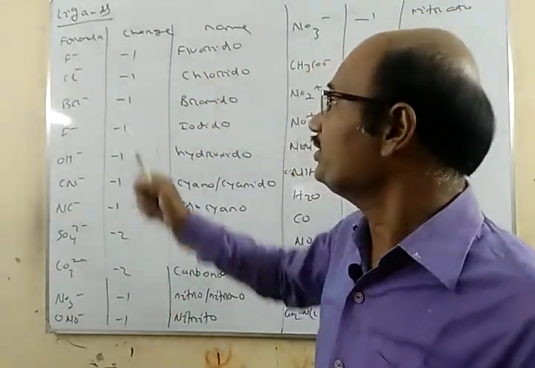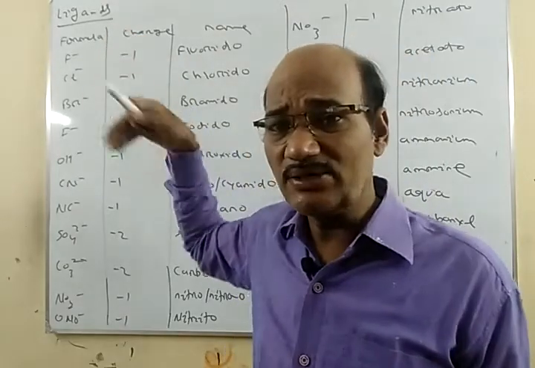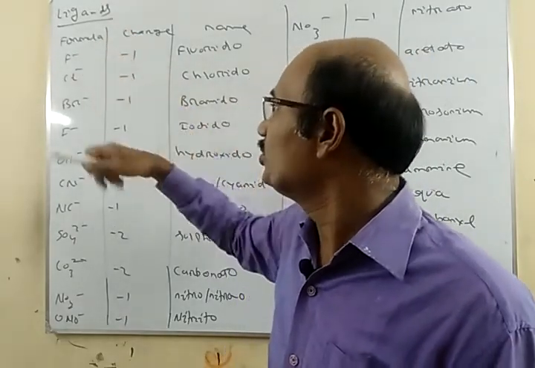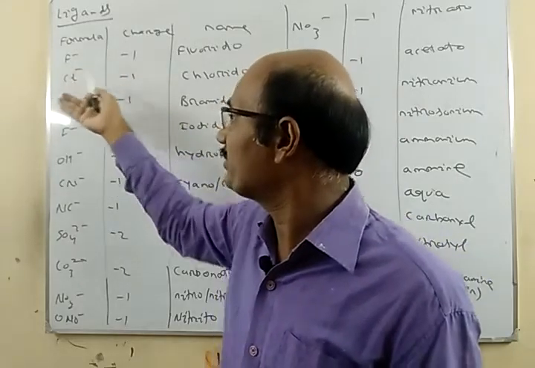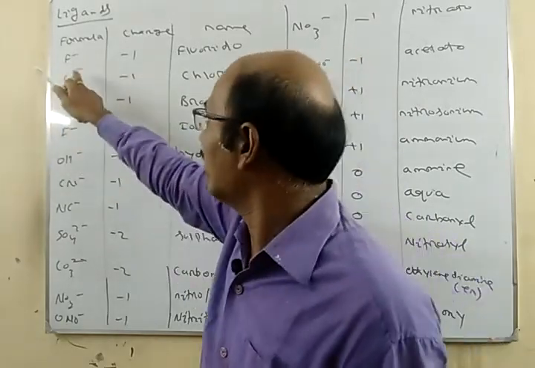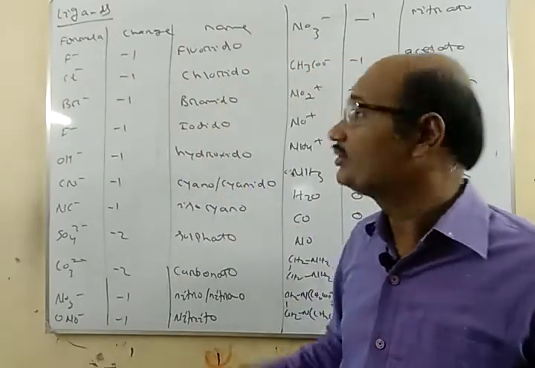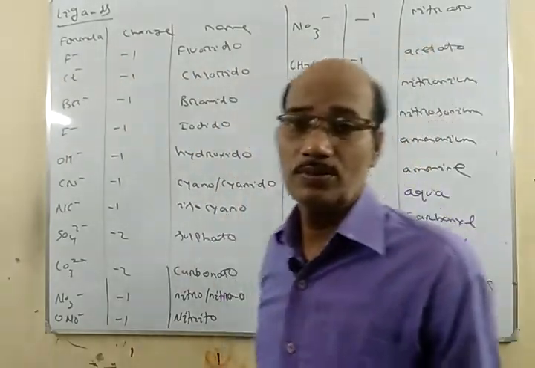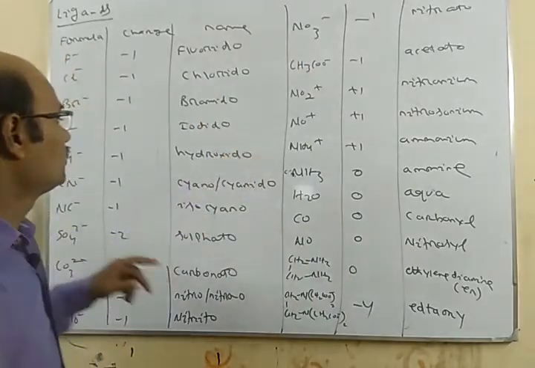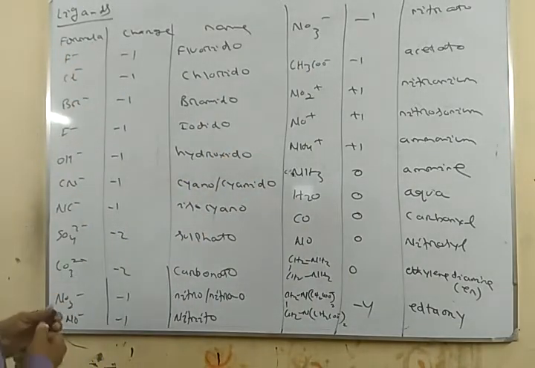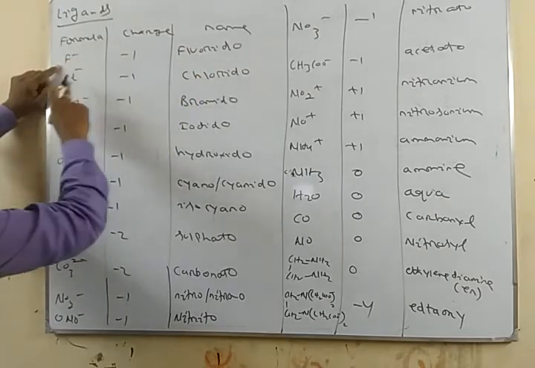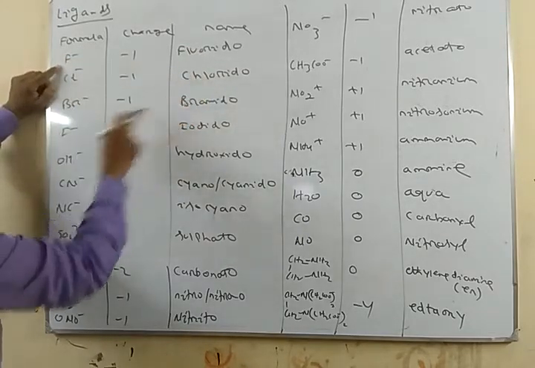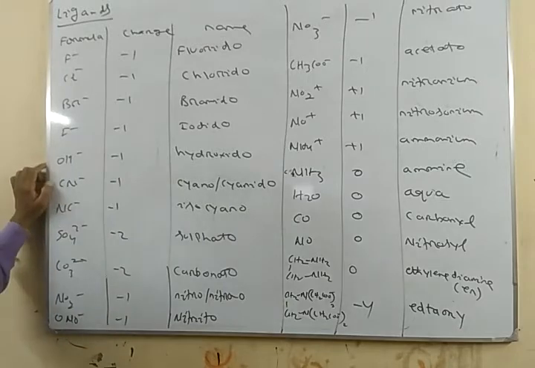When we have the halide ions like F, Cl, Br, I, the charges are -1, we already know. Just the name is changed: fluorido, chlorido, bromido, iodido, and OH minus is hydroxido or hydroxyl.